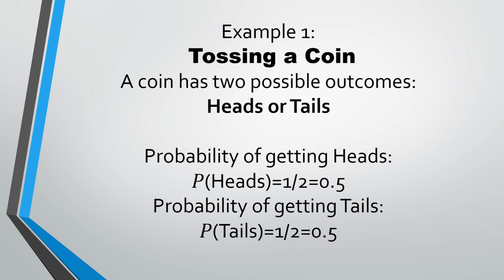And what is the probability of getting tail? Out of 2 outcomes, head and tail, the total outcomes come in the denominator, and in the numerator is the number of favorable outcomes. How many tails are there? 1. There is 1 tail in every coin, so 1 by 2. So both the probabilities are 1 by 2, 1 by 2, that is 0.5. Obviously you can see this is a random event because the probability lies between 0 and 1.